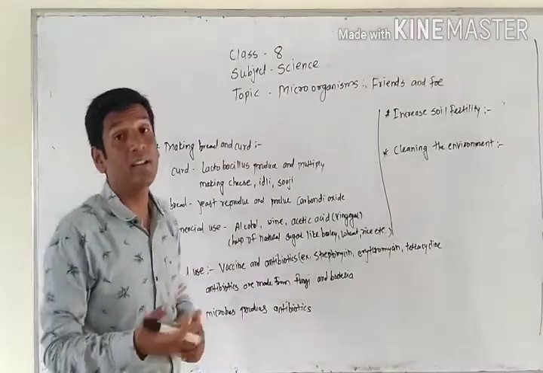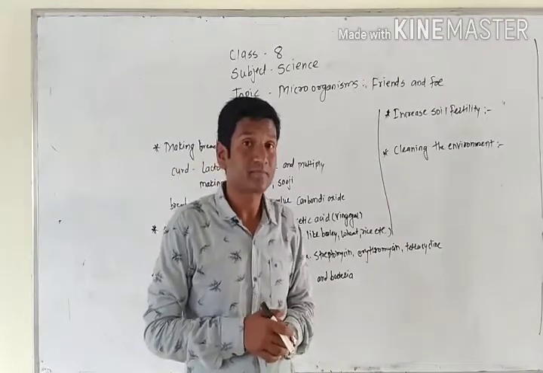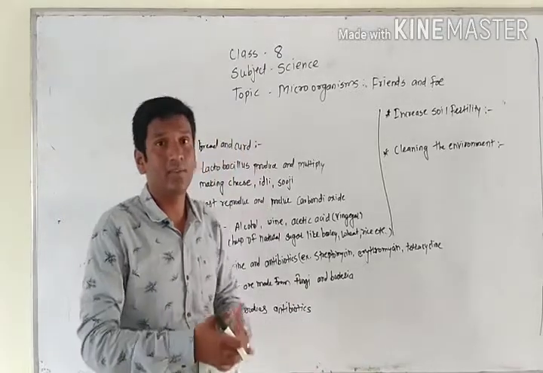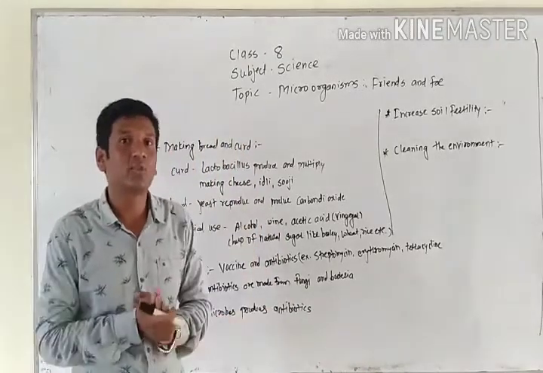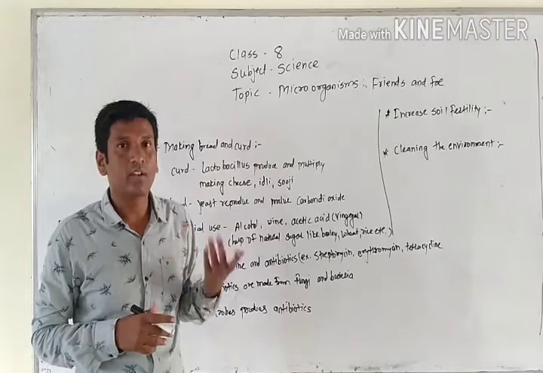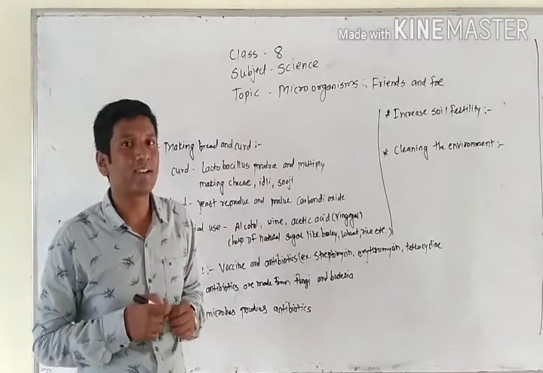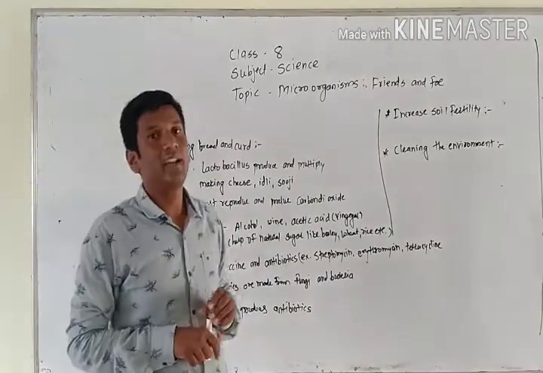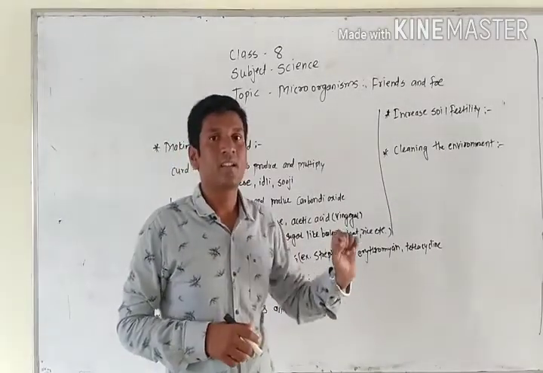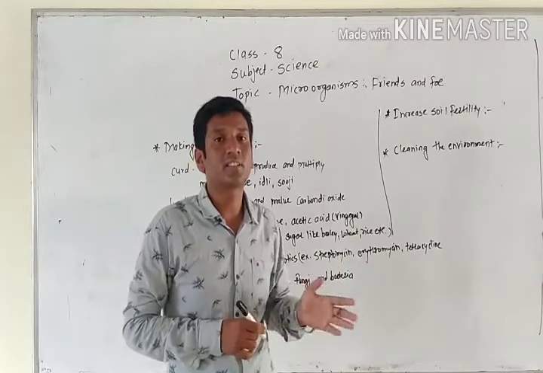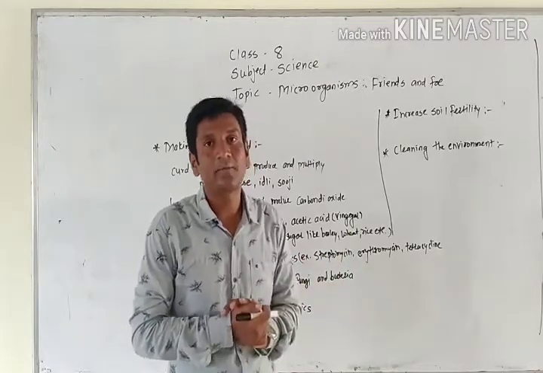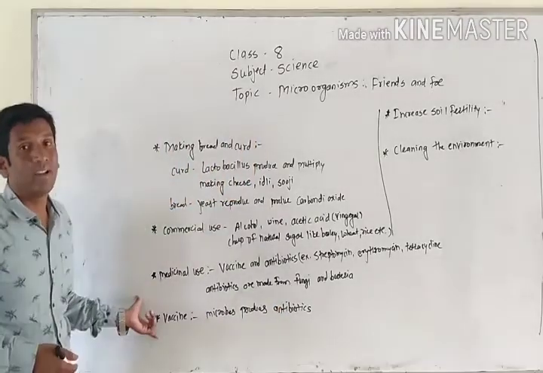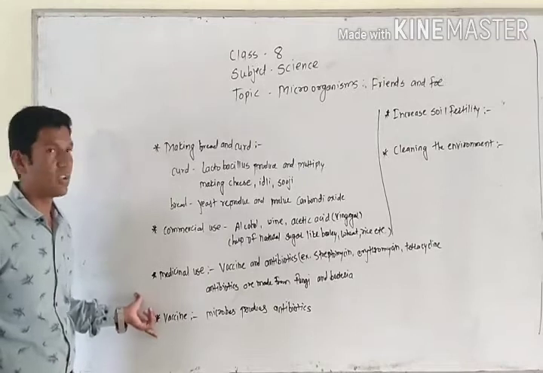Okay, and the same goes for vaccines. There are many examples of vaccines: polio, and measles and rubella, which are injected into students' bodies in every school. Actually, they are weakened germs that are allowed to enter our body, and those weakened germs make the immune system fight against that particular disease. So this is the vaccine that we use commercially for our body.